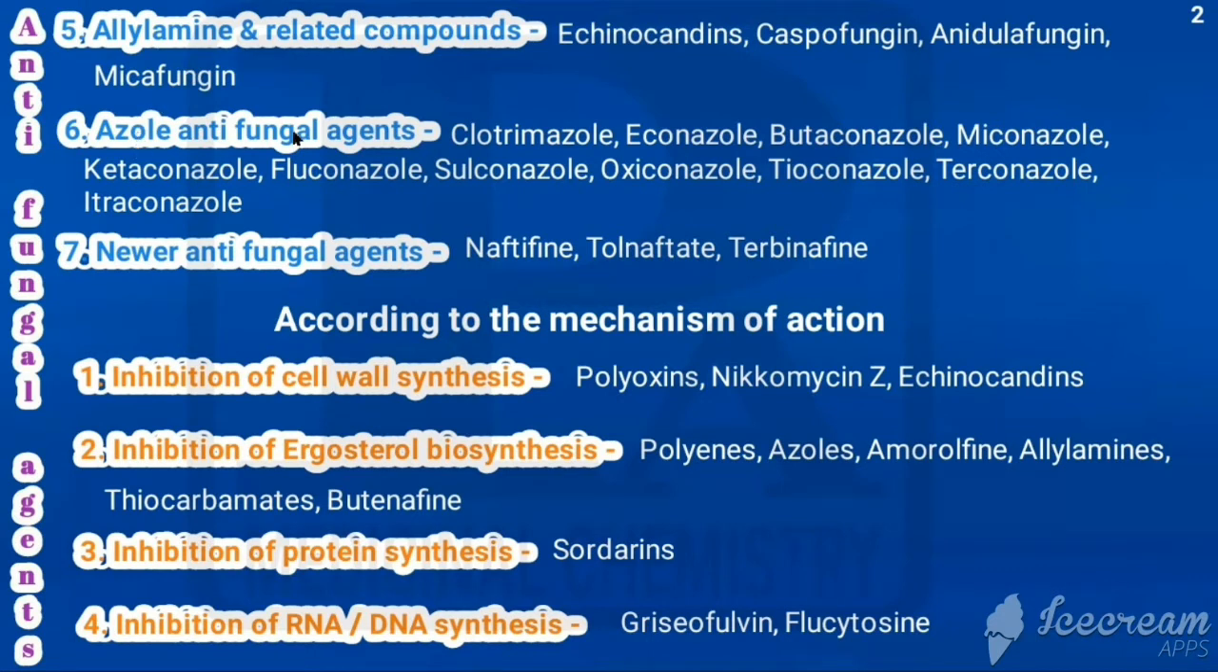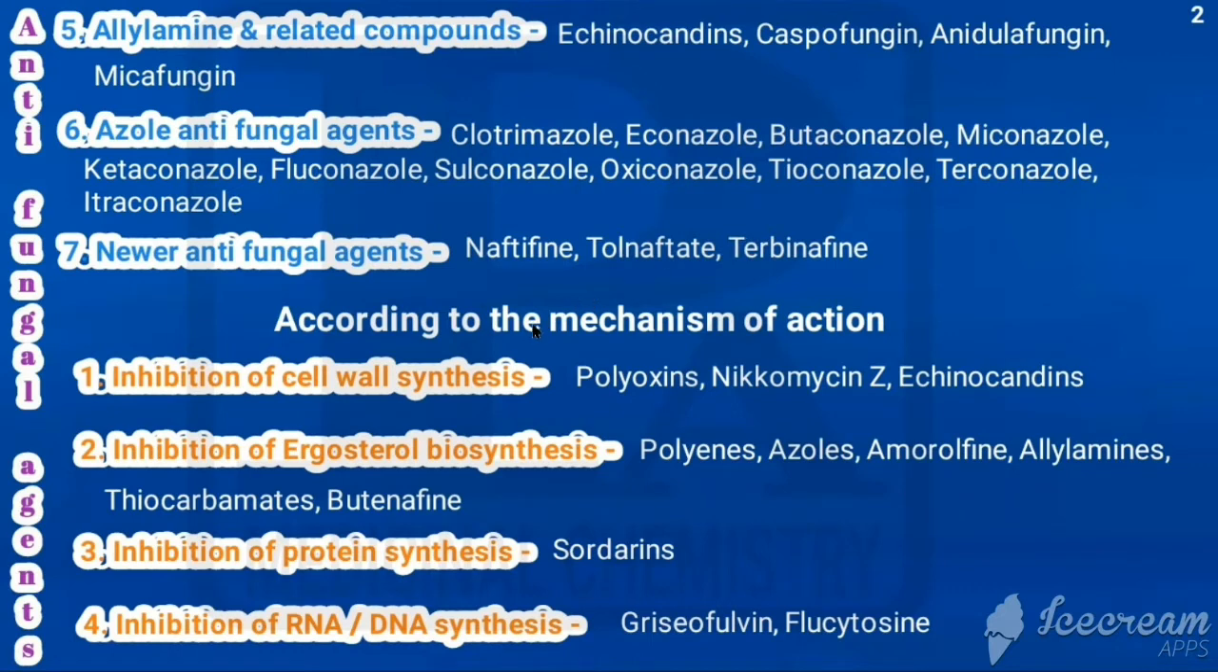Next one is azole antifungal agents. Examples are clotrimazole, econazole, butaconazole, miconazole, ketoconazole, fluconazole, sulconazole, oxiconazole, tioconazole, terconazole and itraconazole. Last one is newer antifungal agents. Examples are naftifine, tolnaftate, terbinafine.